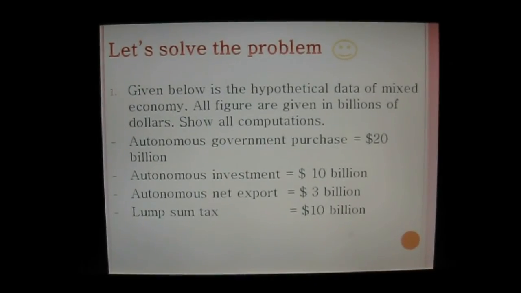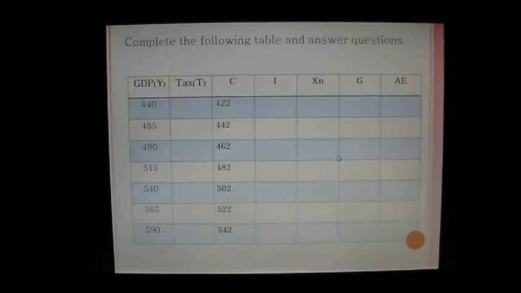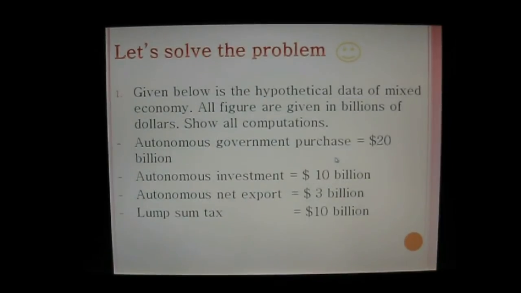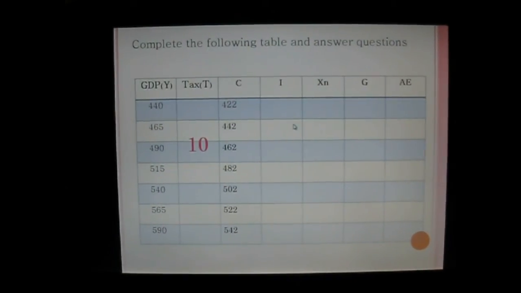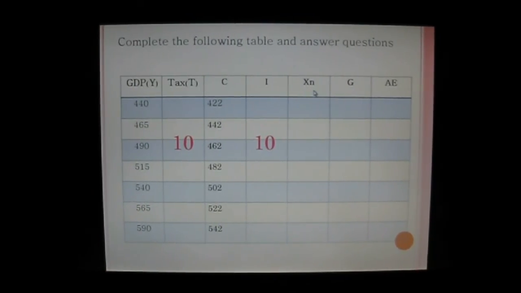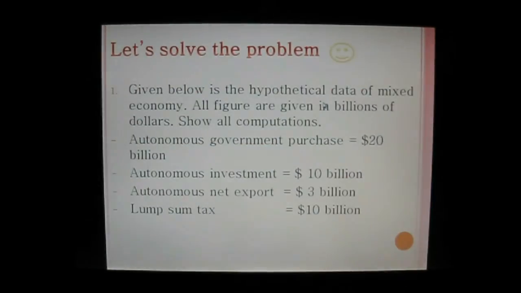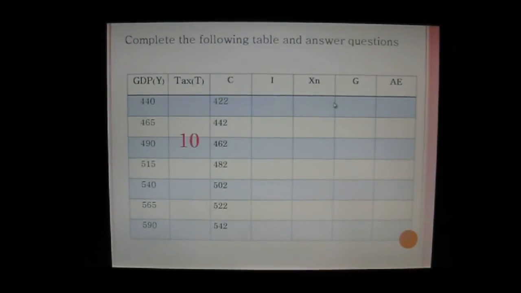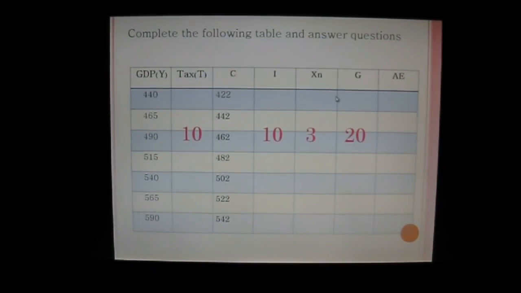As the information they gave on this slide, we will put all the information in this table. Tax is $10 billion. Investment also $10 billion. XN is the net export, which is $3 billion. Then G, government purchase, $20 billion.